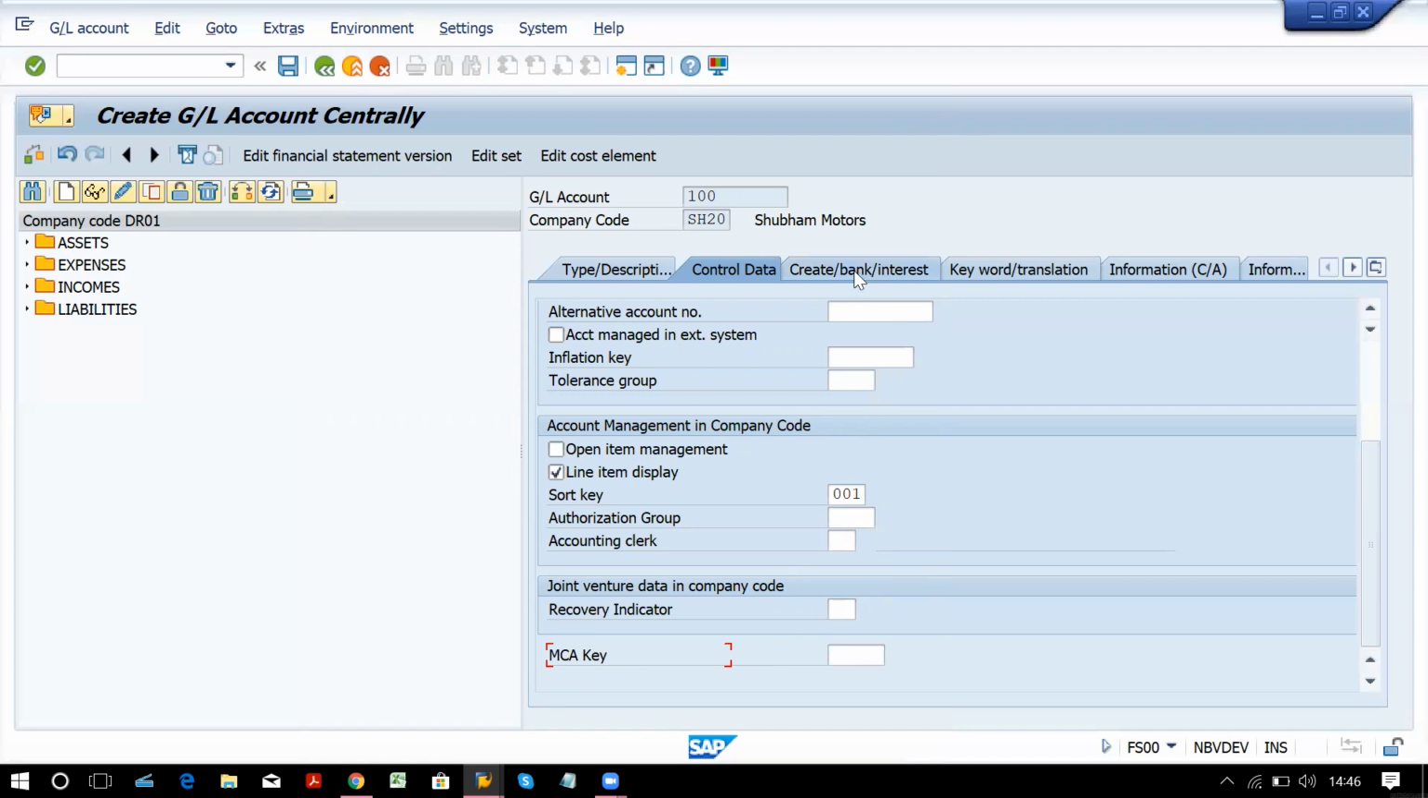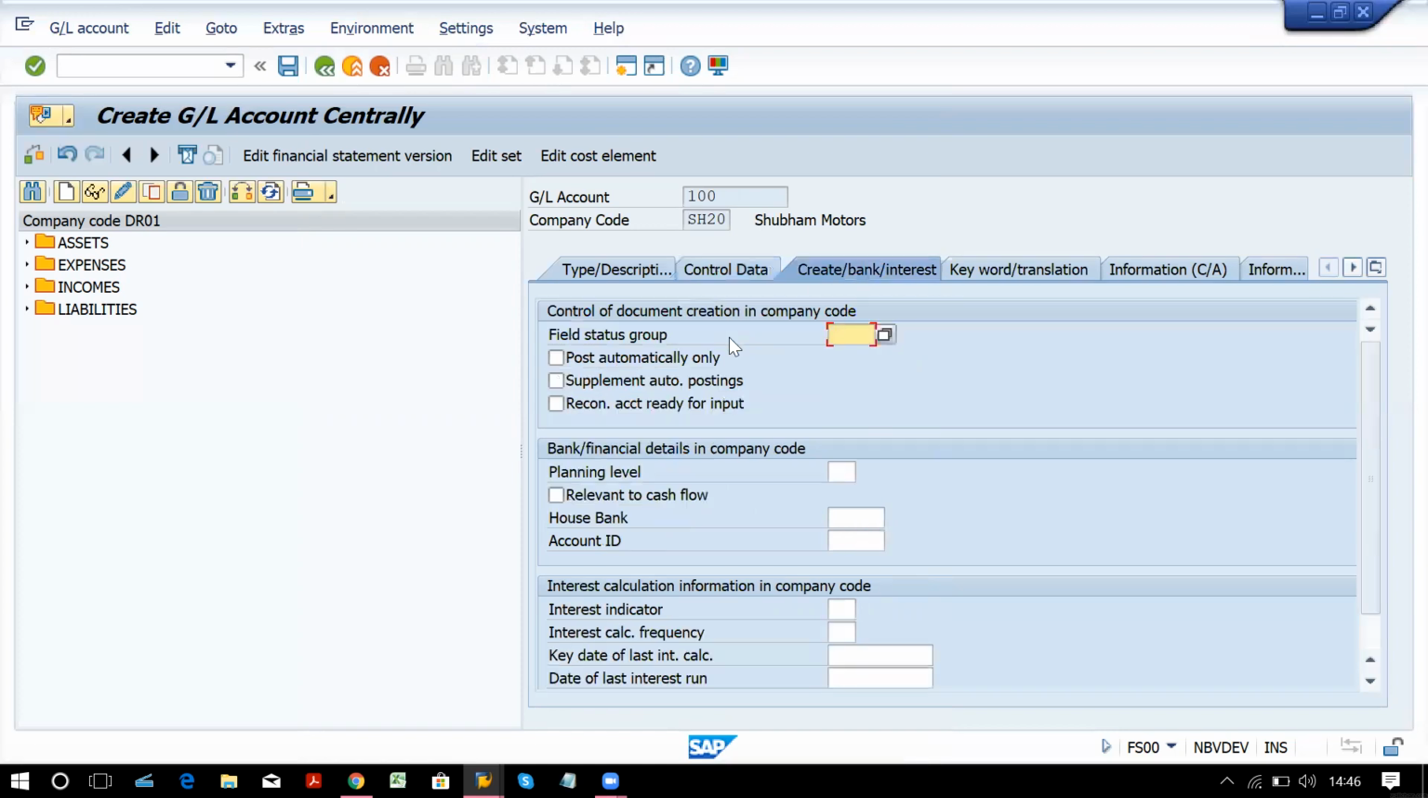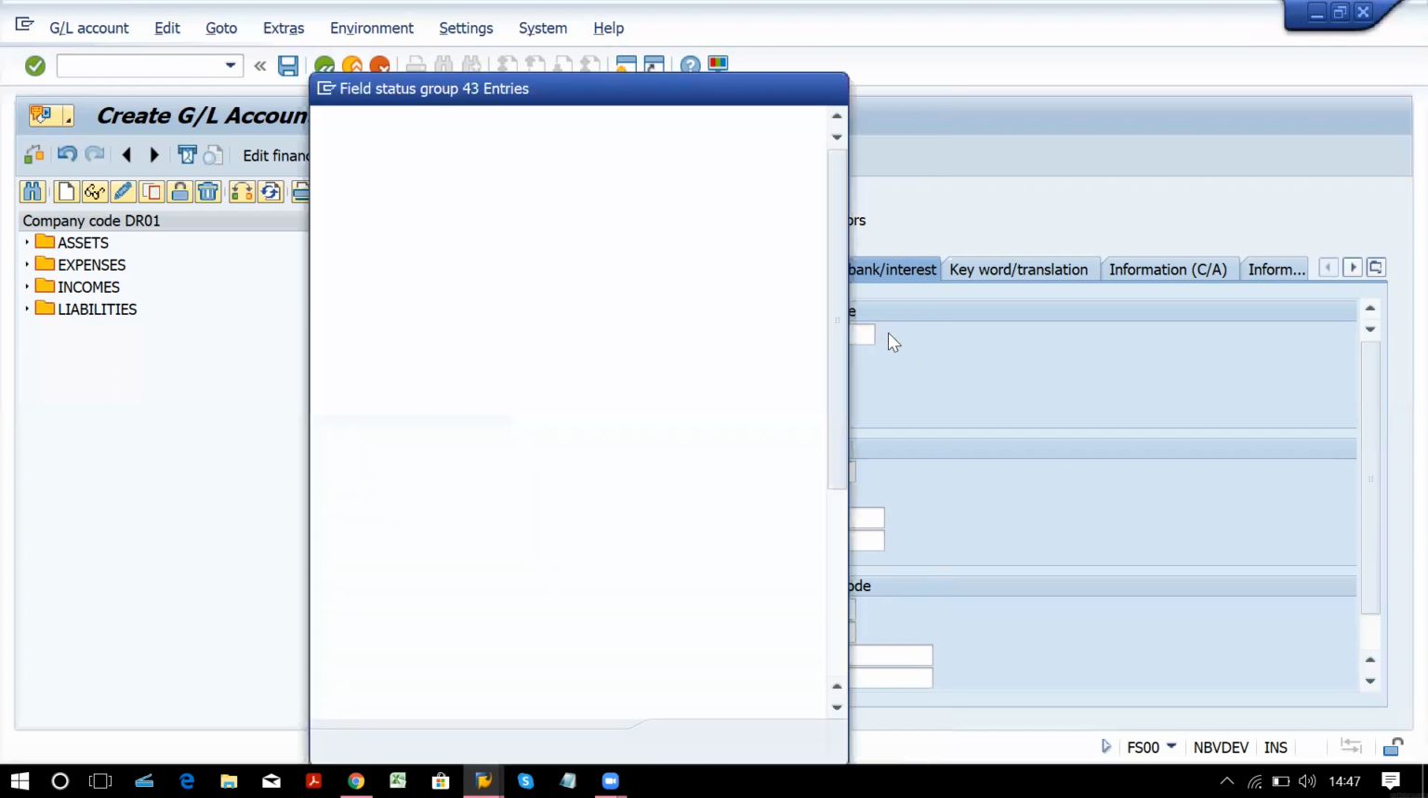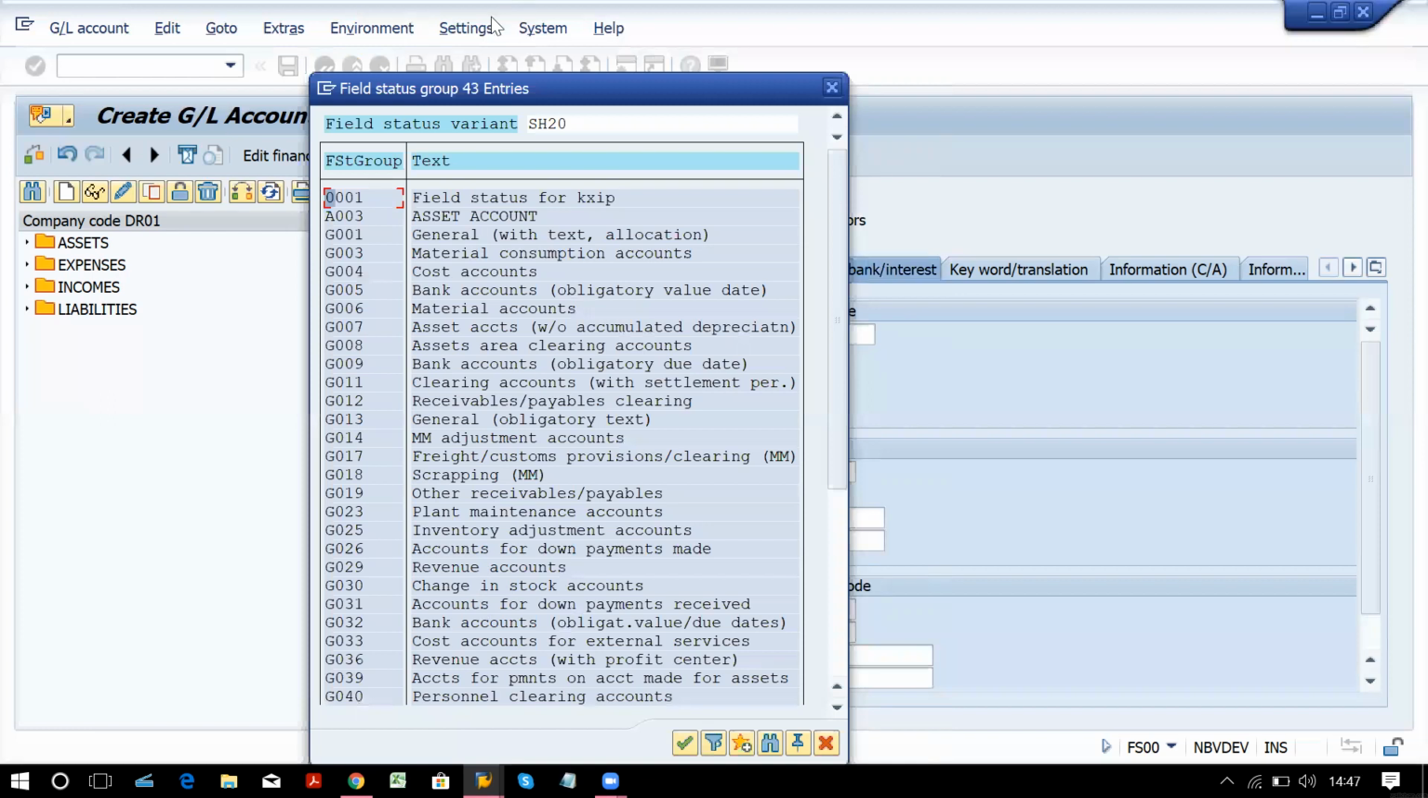Now go to the create bank and interest tab. Field status variant, yesterday we have created. If you remember, 41 groups we have copied from the standard. So at that time I said that one group we have to assign to each of the GL accounts. So if you open up, those groups will appear over here. Why? Because you have maintained the field status variant for this particular company code.